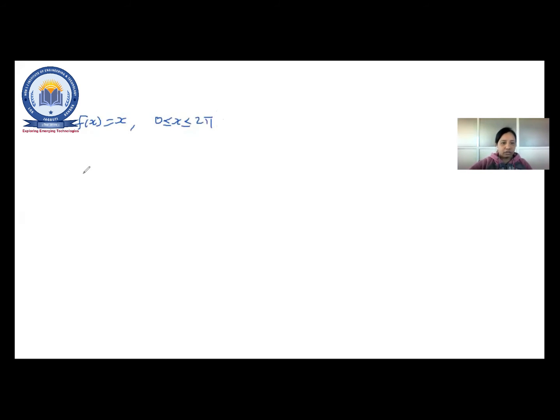So what is the thing here? First, we need to find three coefficients: a0, an and bn. So first we'll find a0. A0 means 1 upon pi, integral from 0 to 2 pi of f(x) dx. Simple. Fine. Now what happens here: 1 upon pi, integration from 0 to 2 pi as it is. Now f(x) here is x, so I'll write directly x dx. So obviously this is the example of which one?